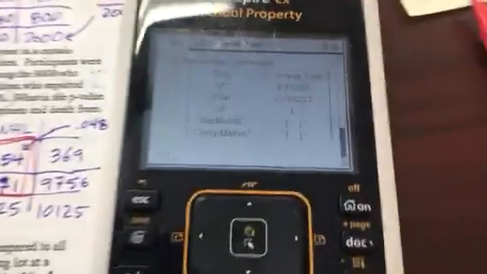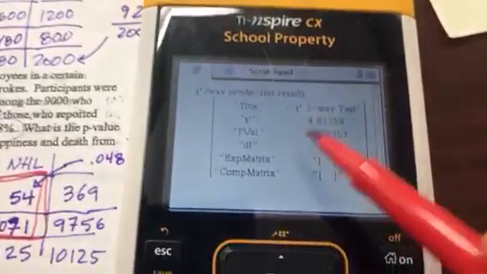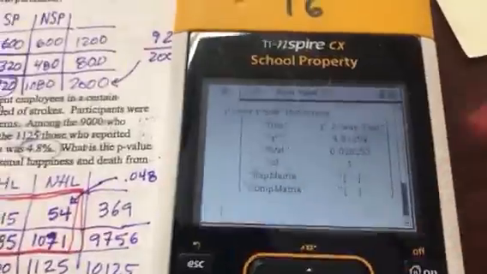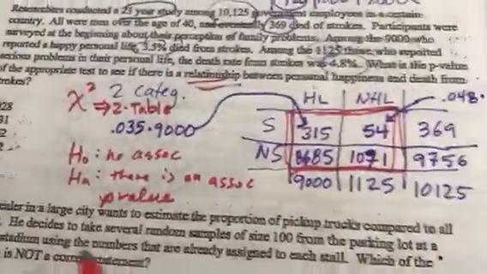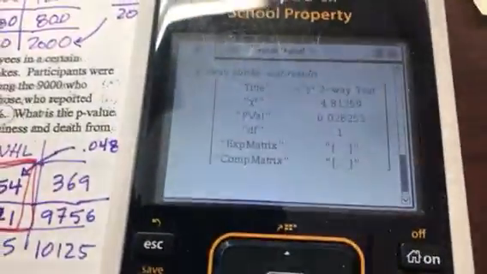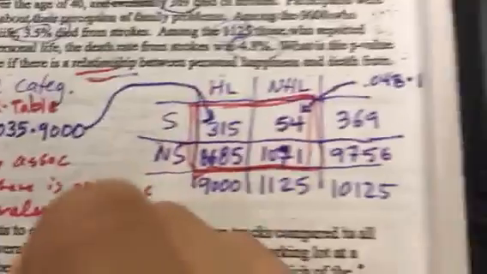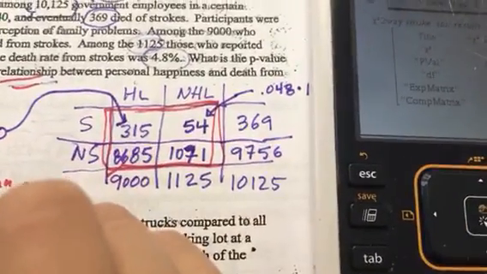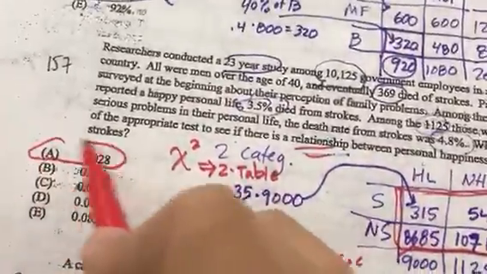Hit enter. And now, notice they gave me a p-value, so it does look like there's an association here, and I believe we knew that. If doctors do tell you to live a less stressful life, or else you're going to get a stroke. So it does look like there's an association between the two, because the calculated p-value was 0.028. And that is our answer, and that is what they asked us. Now let's go to the next question.